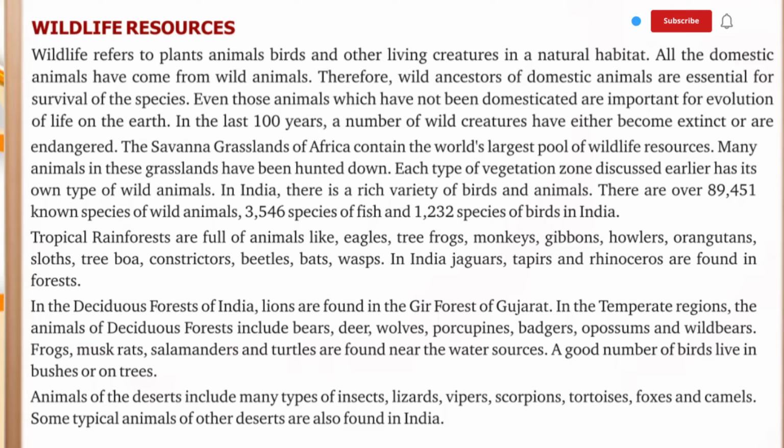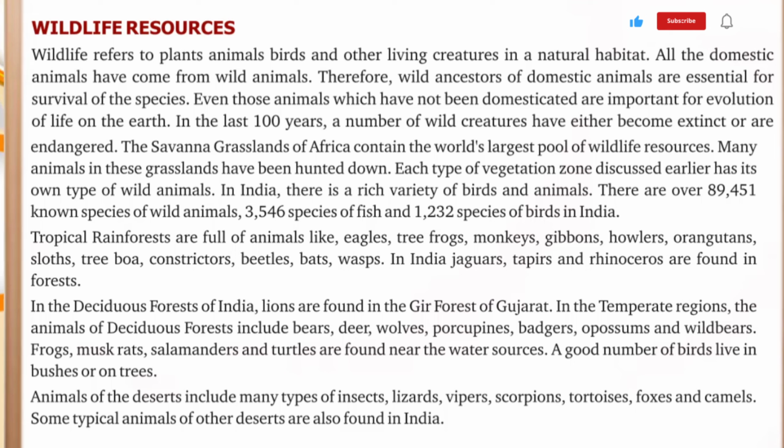Each type of vegetation zone discussed earlier has its own type of wild animals. In India, there is a rich variety of birds and animals. There are over 89,451 known species of wild animals, 3,546 species of fish, and 1,232 species of birds in India.